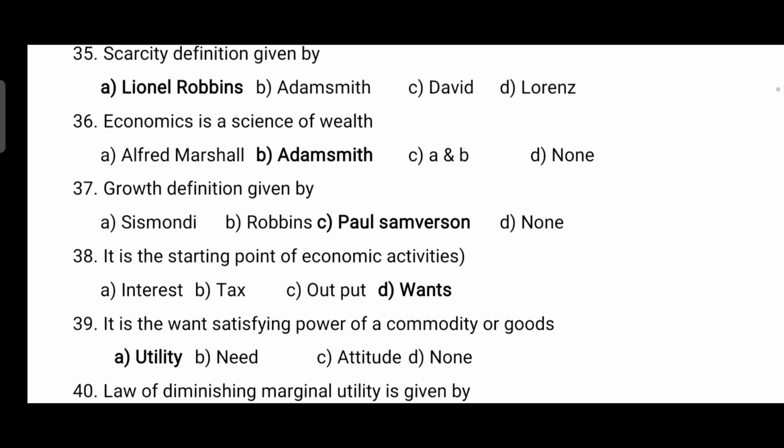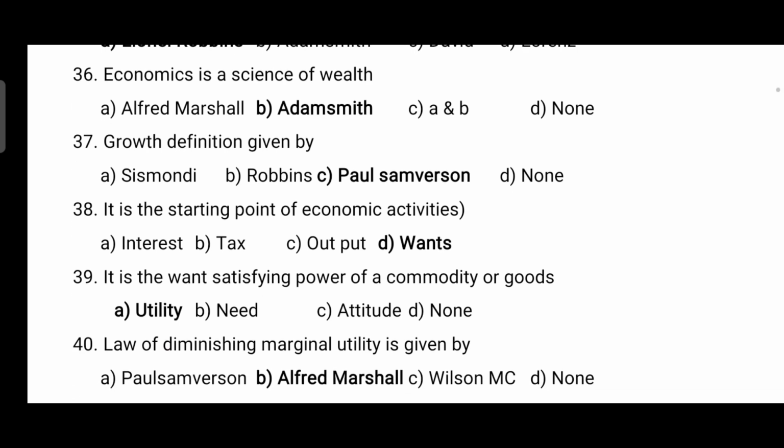Okay, next, it is the starting point of economic activities, that is wants. Wants are the starting point of economic activities. It is the want satisfying power of commodity or good, so it is utility. These are direct definitions only. So that definition of utility, that it is the want satisfying power of a commodity or goods. Next question, that is 40th question. Law of diminishing marginal utility is given by, so it is given by Alfred Marshall.